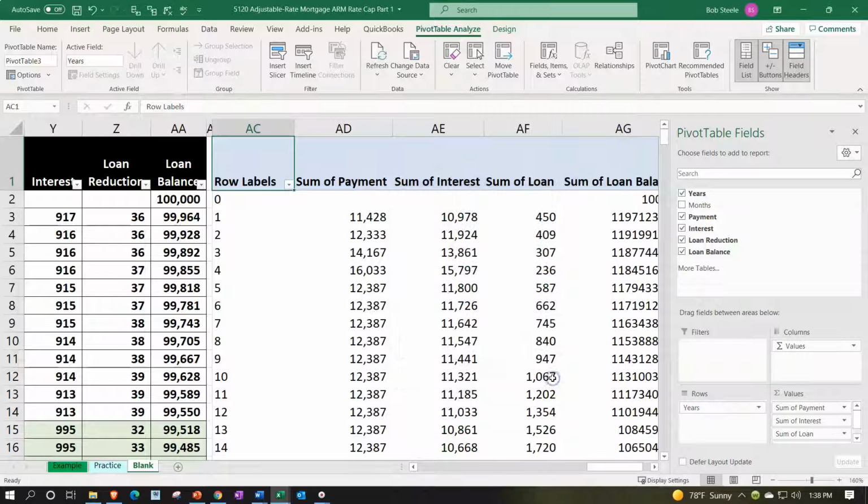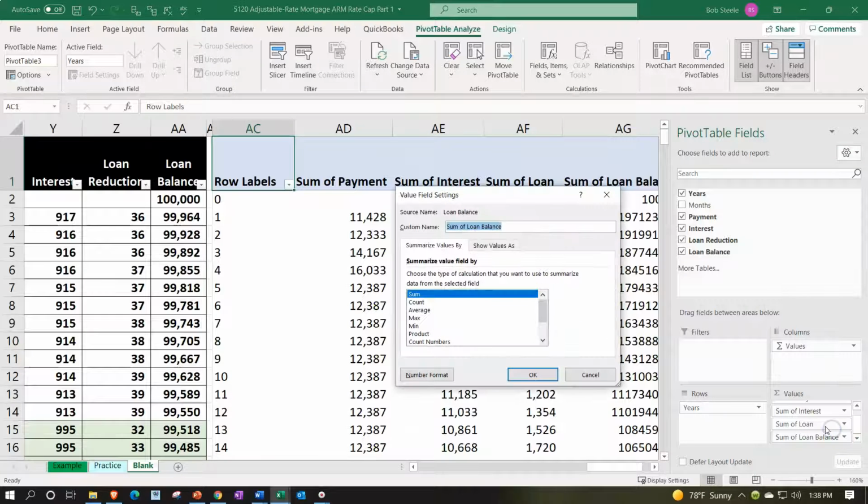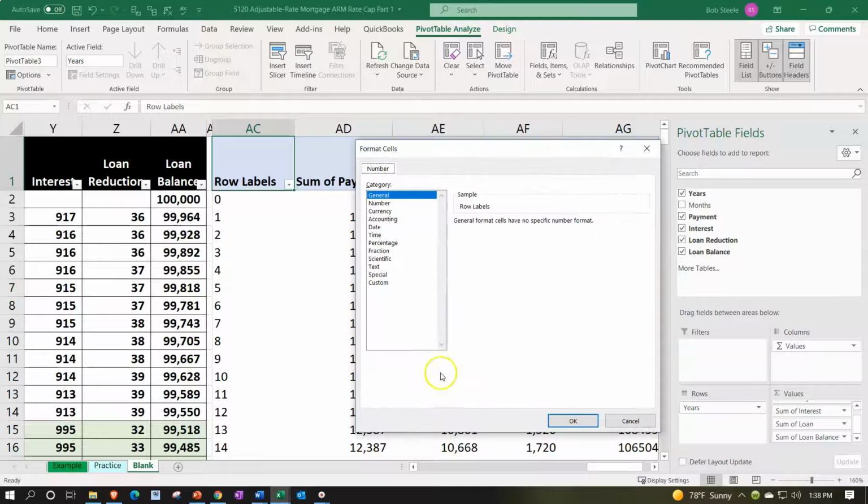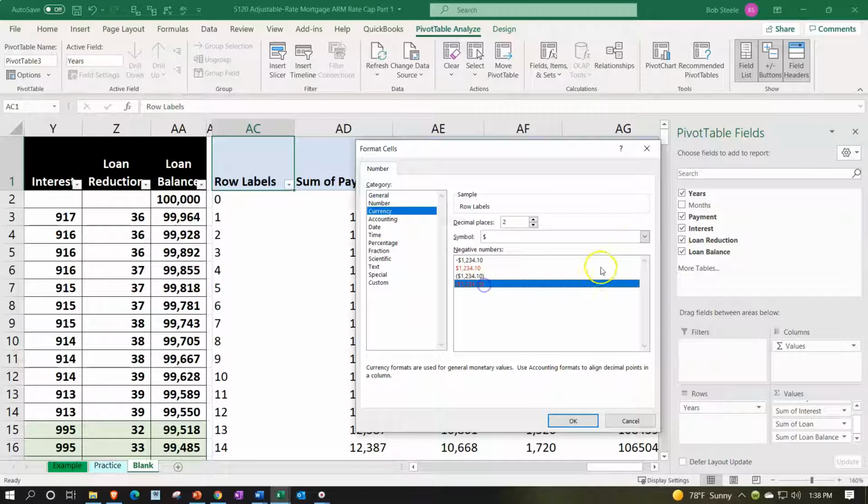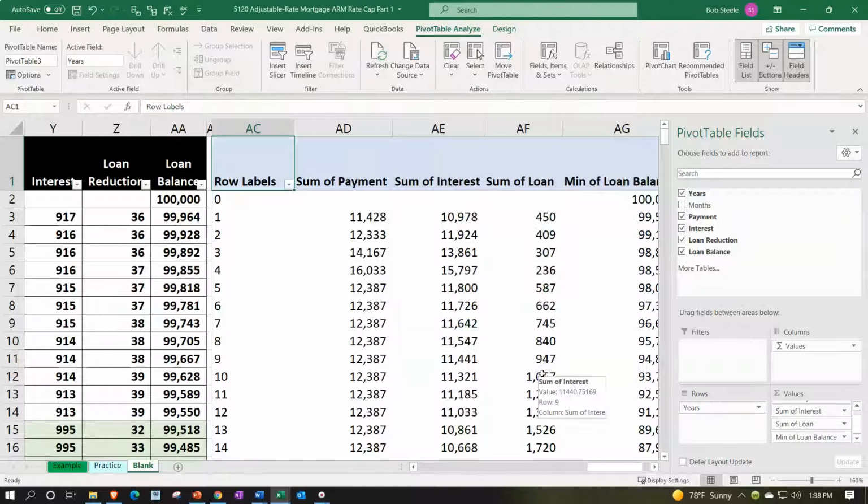Okay. And the last one has a twist. There's a twist on the last one, you'll recall. So we'll do the last one down here. Value Field Settings. That's not the twist. Here's the twist. We don't want the sum. We want the minimum balance at the end of the year. Then we do the standard format setting. The twist is over now. This is the normal stuff. Currency, brackets, no $, no decimals. Okay. And then we can do our formatting.